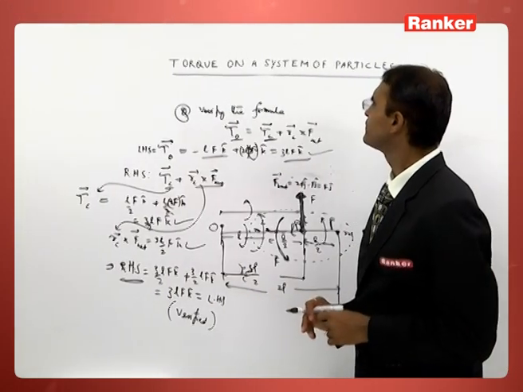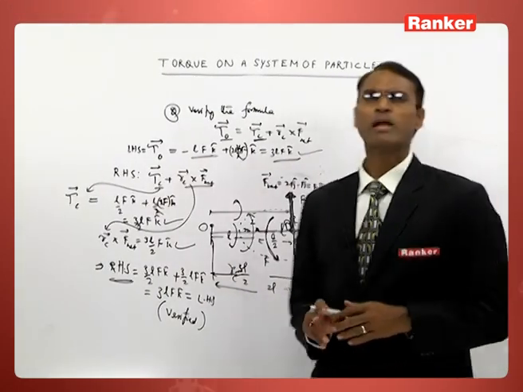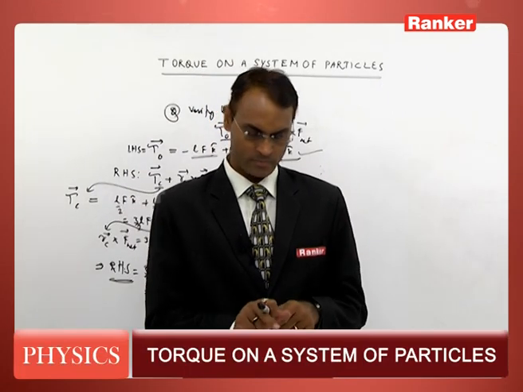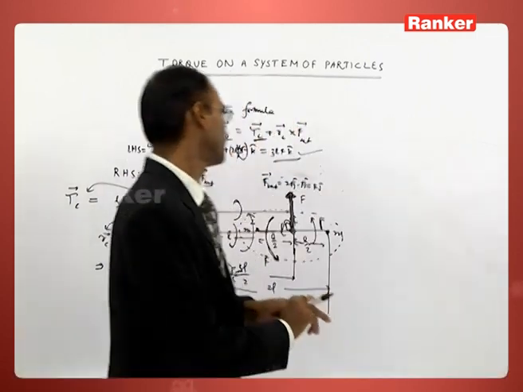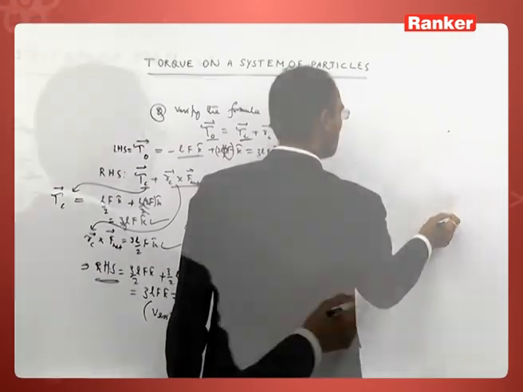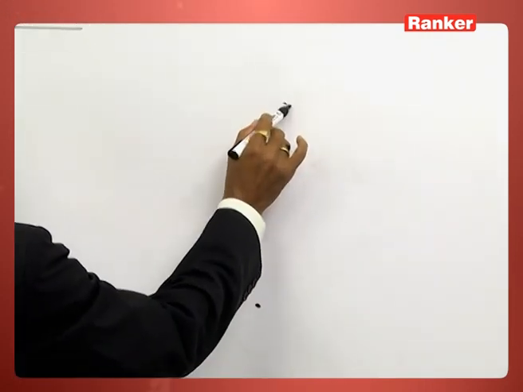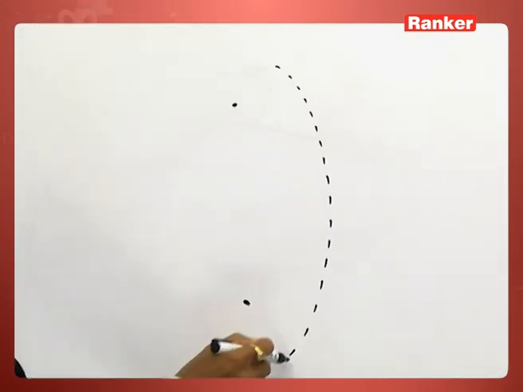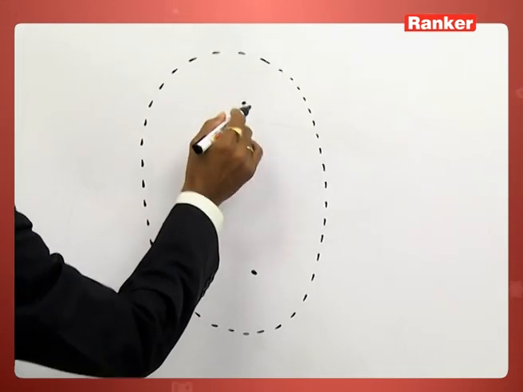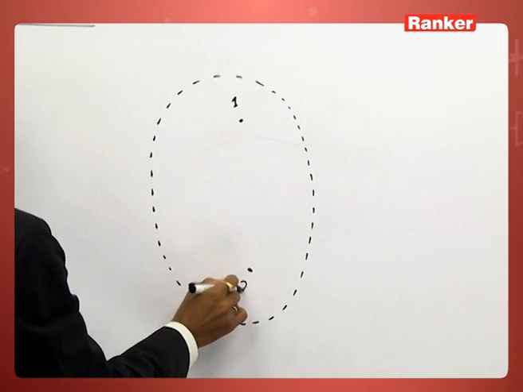Using this concept, we can proceed to find the angular momentum of a system of particles. Before that, I would like to take a system of two particles, 1 and 2.